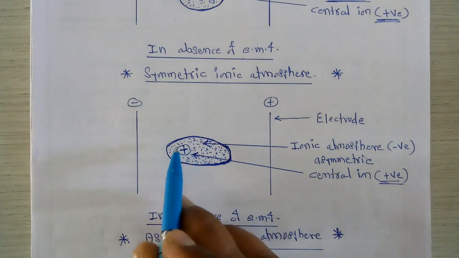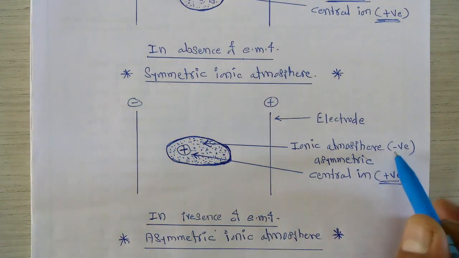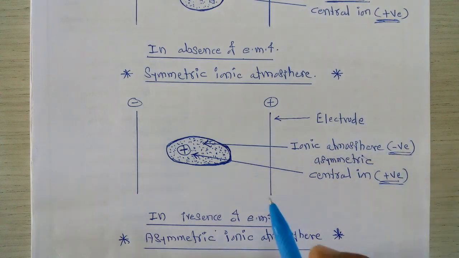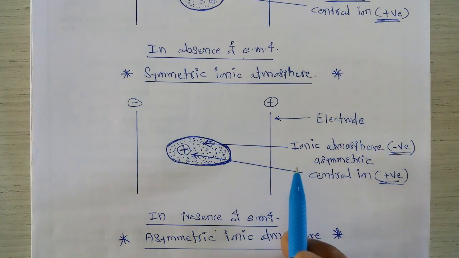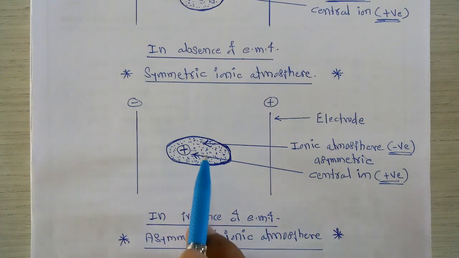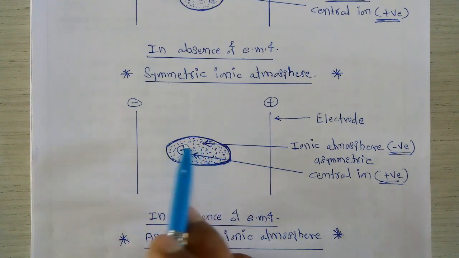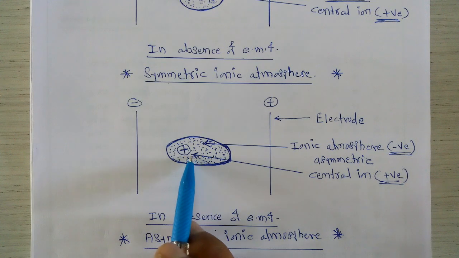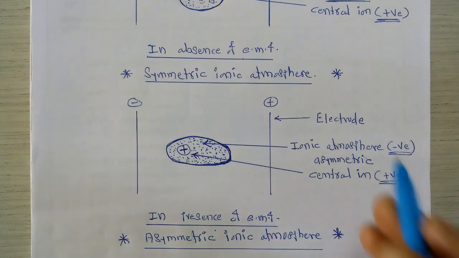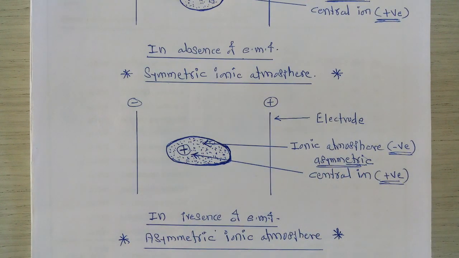Again, oppositely charged ions are present surrounding this positive charge, so there is a formation of one atmosphere. Now this positive ion cannot be present exactly at the center of this atmosphere, but this atmosphere gets disturbed. It is not symmetric now, but it is an asymmetric ionic atmosphere.